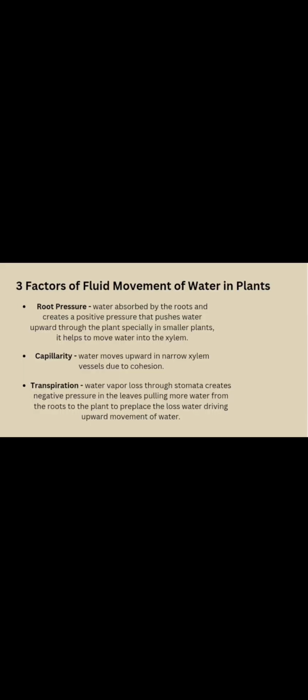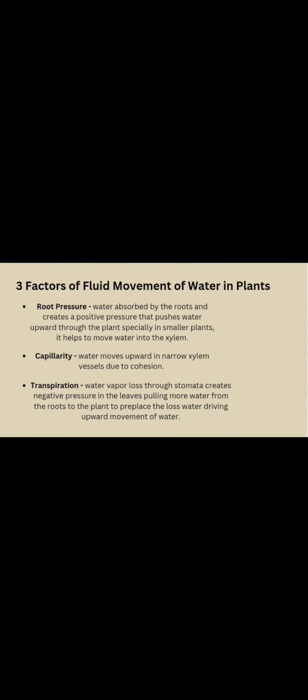So we have three factors of fluid movement of water in plants. First is root pressure. It simply says that water absorbed by the roots creates a positive pressure that pushes water upward through the plant, especially in smaller plants. It helps to move water into the xylem.